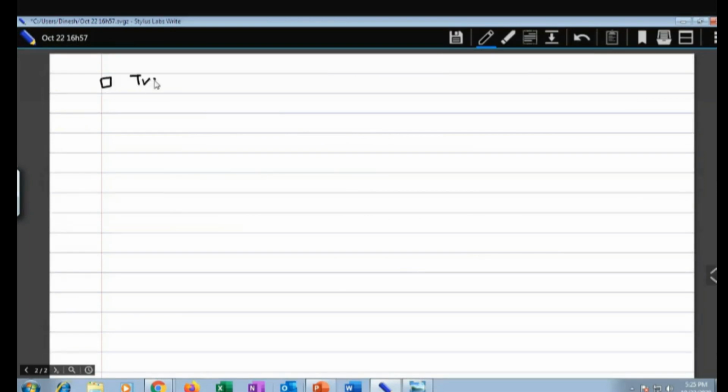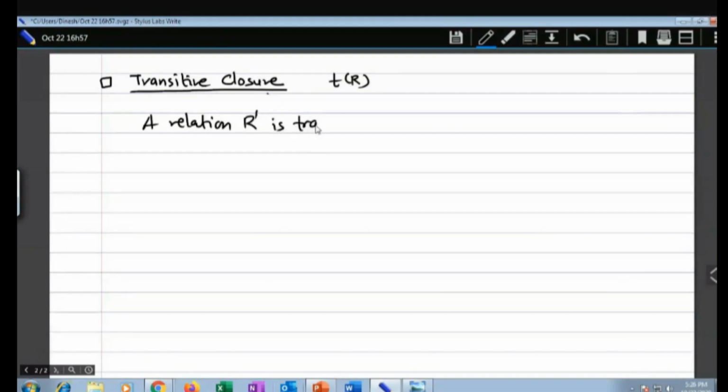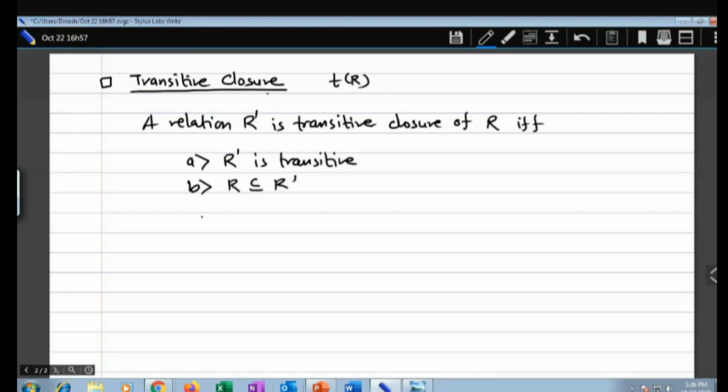Good. Now we will see the transitive closure. What is the transitive closure of relation R? It is denoted by T of R. Again, the same thing: a relation R dash is the transitive closure of R if and only if, number one, R dash is transitive. Number two, R is a subset of R dash.